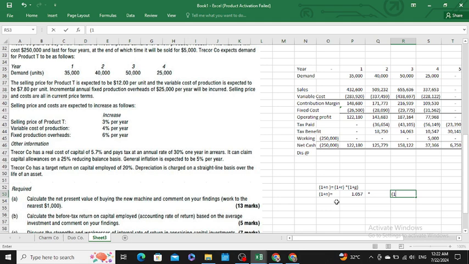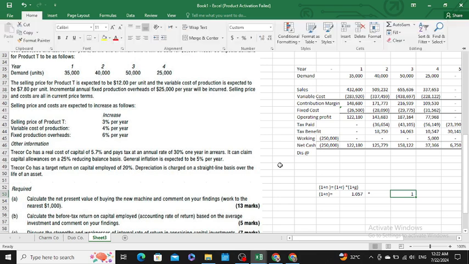Then moving forward you would multiply it with 1 plus general rate. What is the general rate that the examiner has given in the question? The general rate is expected to be 5% per year, so 1 plus 5%, which is 1.05.